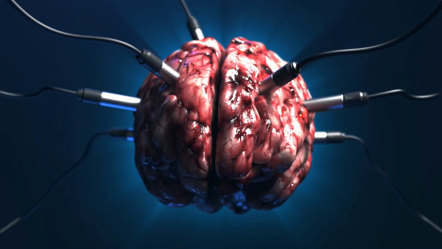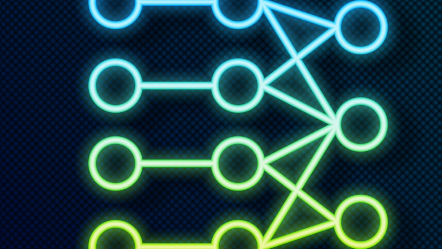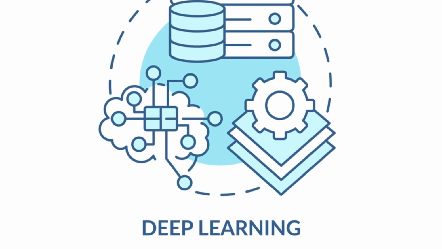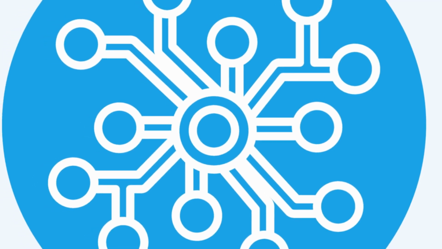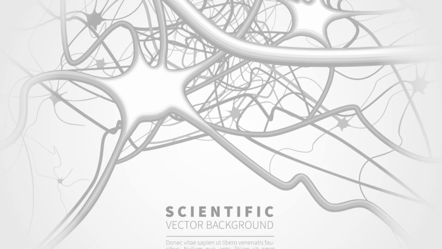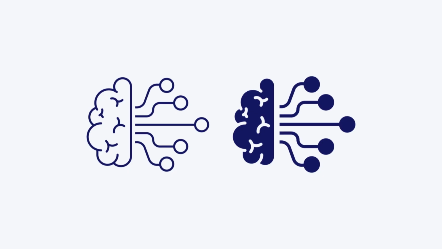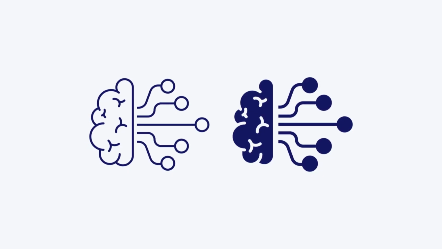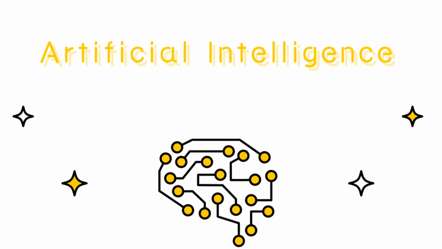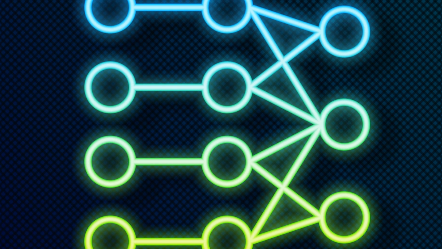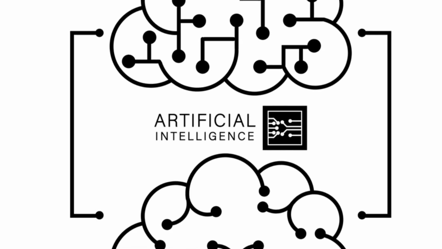Step 4. Model selection and training. We choose a suitable deep learning architecture, such as convolutional neural networks, CNNs, for image feature extraction, or recurrent neural networks, RNNs, for sequential text analysis. We train the model using our annotated dataset. Step 5. Model training details. We split our dataset into training, validation, and testing sets. We select a suitable loss function and optimizer, and perform hyperparameter tuning to optimize model performance.